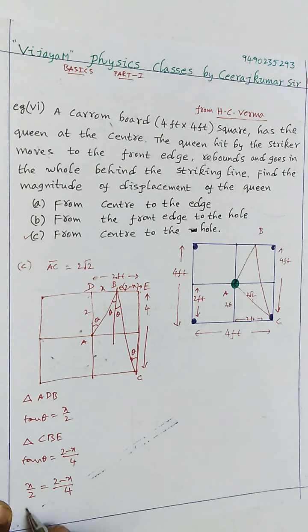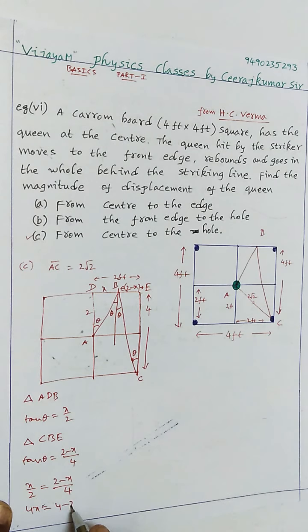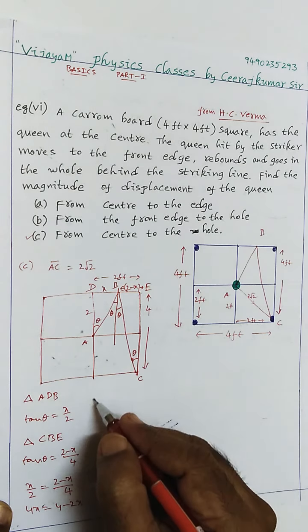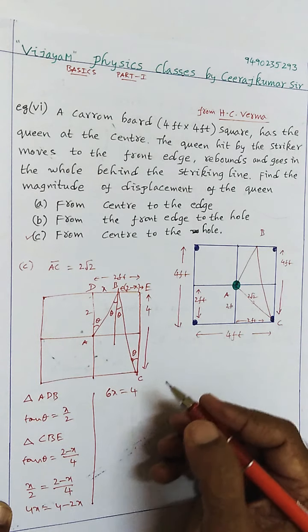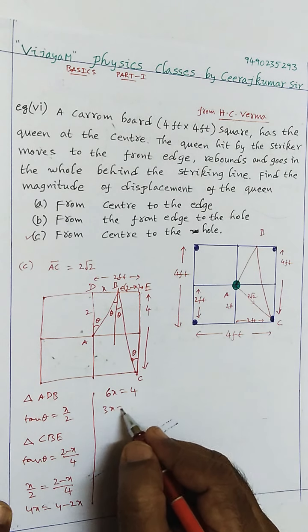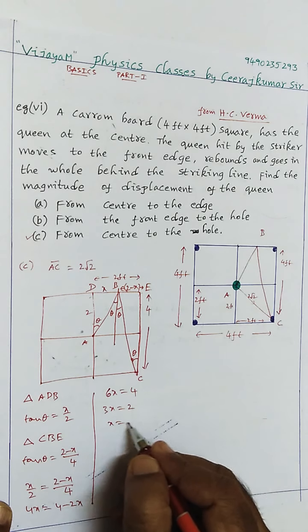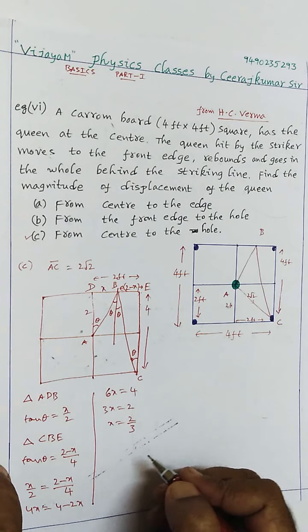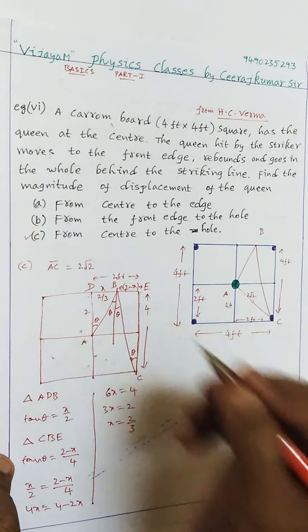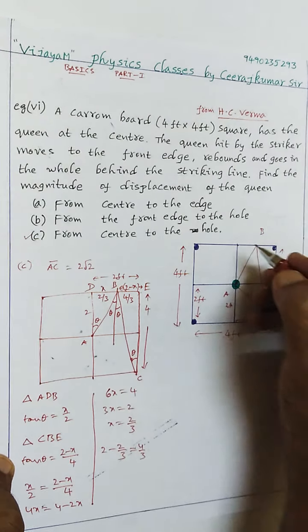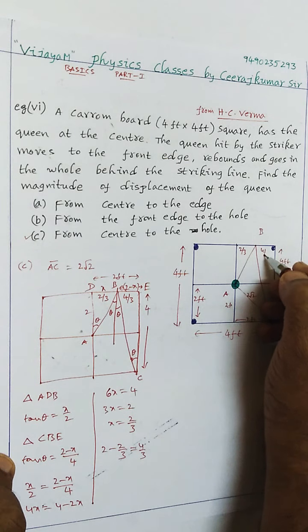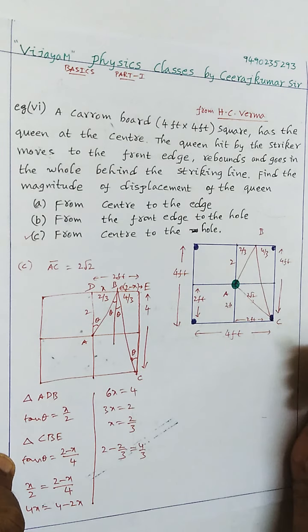So here let us do the cross multiplication. 4x is equal to 4 minus 2x. So therefore, 6x is equal to 4. Or you can write 3x is equal to 2. Therefore, x is equal to 2 by 3. So that means this part is 2 by 3. Then what about this part? That part is 2 minus 2 by 3, it's nothing but 4 by 3. So this one is 2 by 3, this one is 4 by 3, this one is 2, and this one is 4.